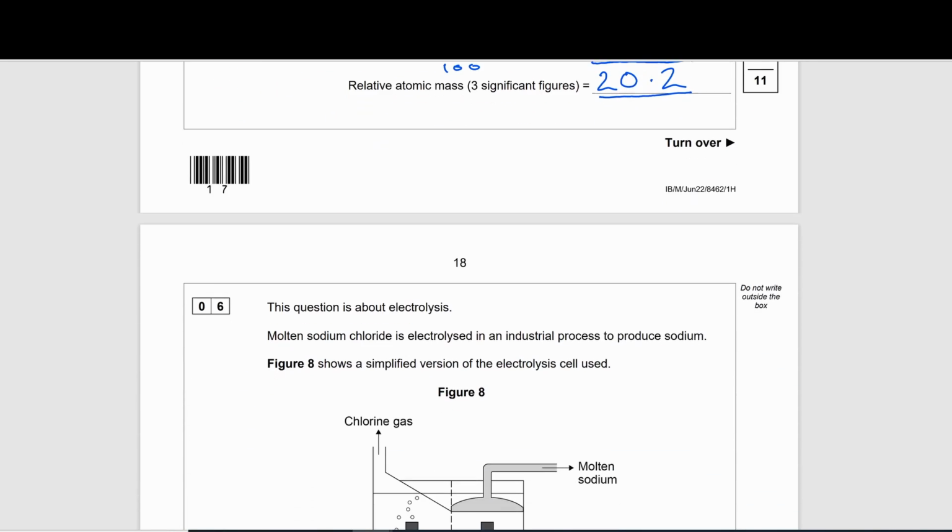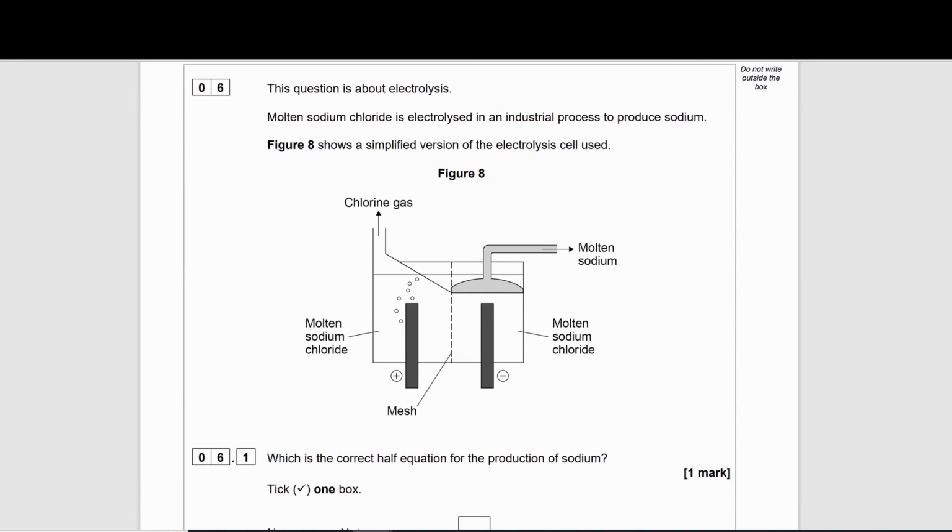Question 6. This question is about electrolysis. Molten sodium chloride is electrolyzed in an industrial process to produce sodium. Figure 8 shows a simplified version of the electrolysis cell used. So chlorine gas giving out, molten sodium also given out, and we've got 2 containers, both with molten sodium chloride. There was a mesh separating them too. We have positive and negative electrodes as in normal electrolysis. So let's continue reading our question.